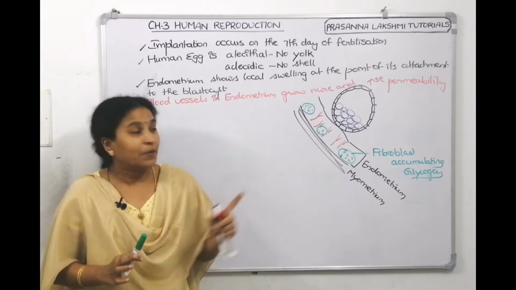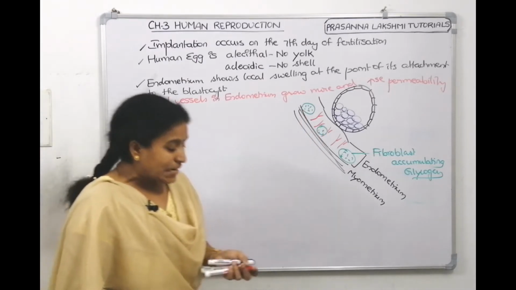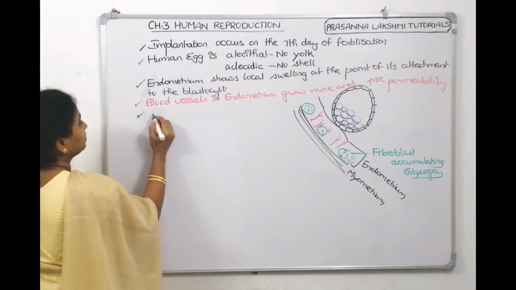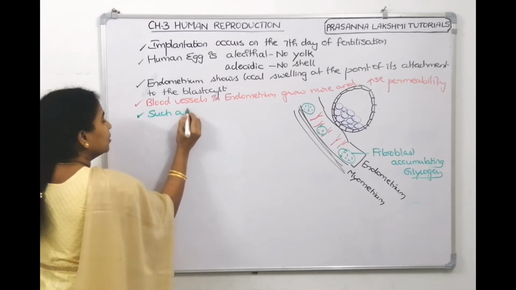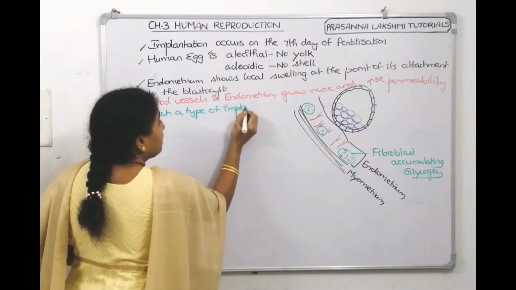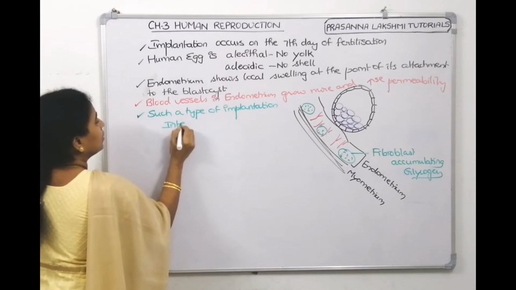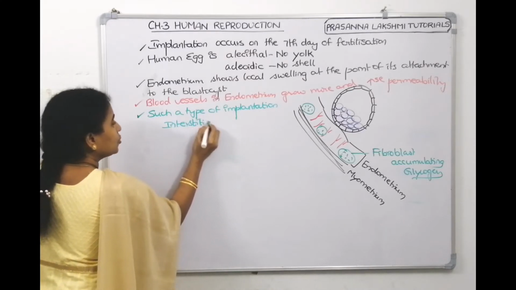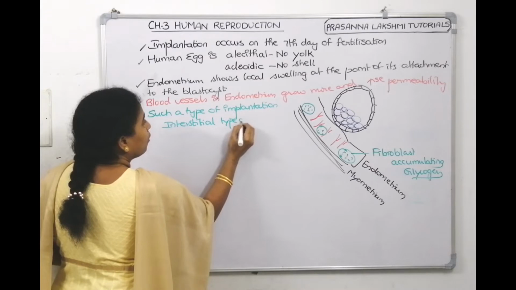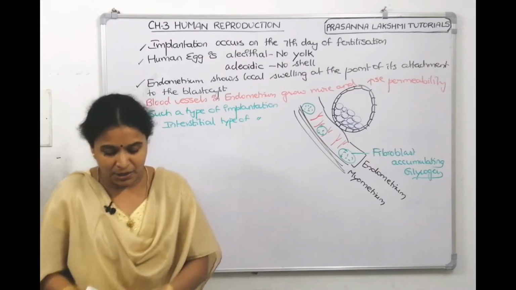Such a type of implantation is called interstitial implantation. What do we mean by interstitial implantation?